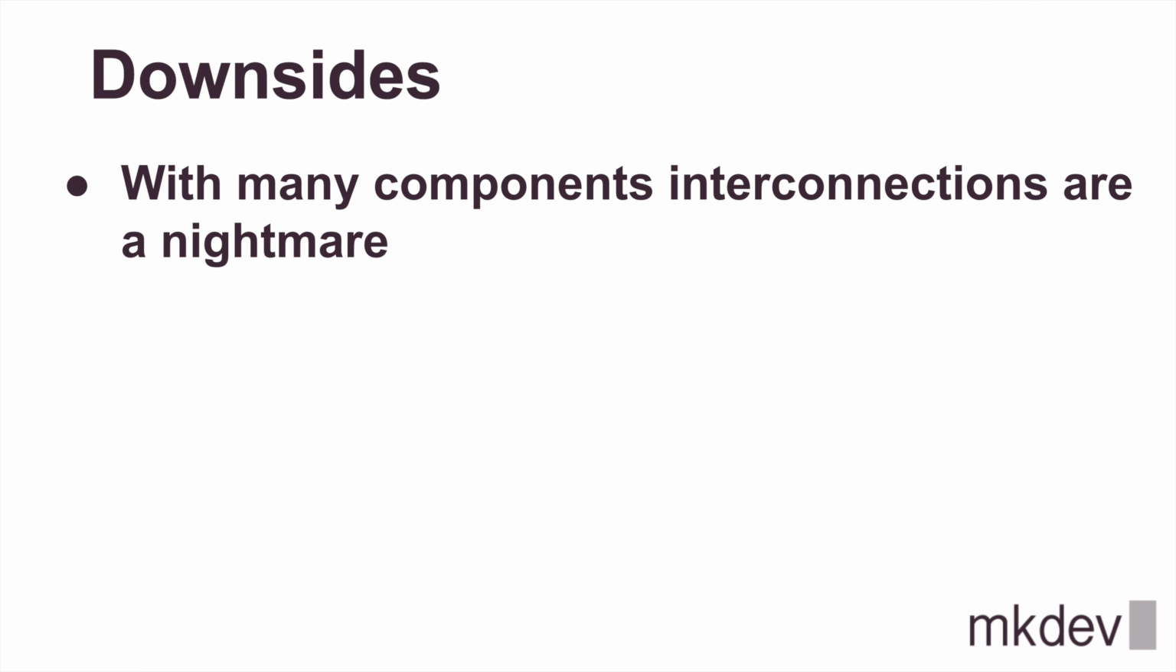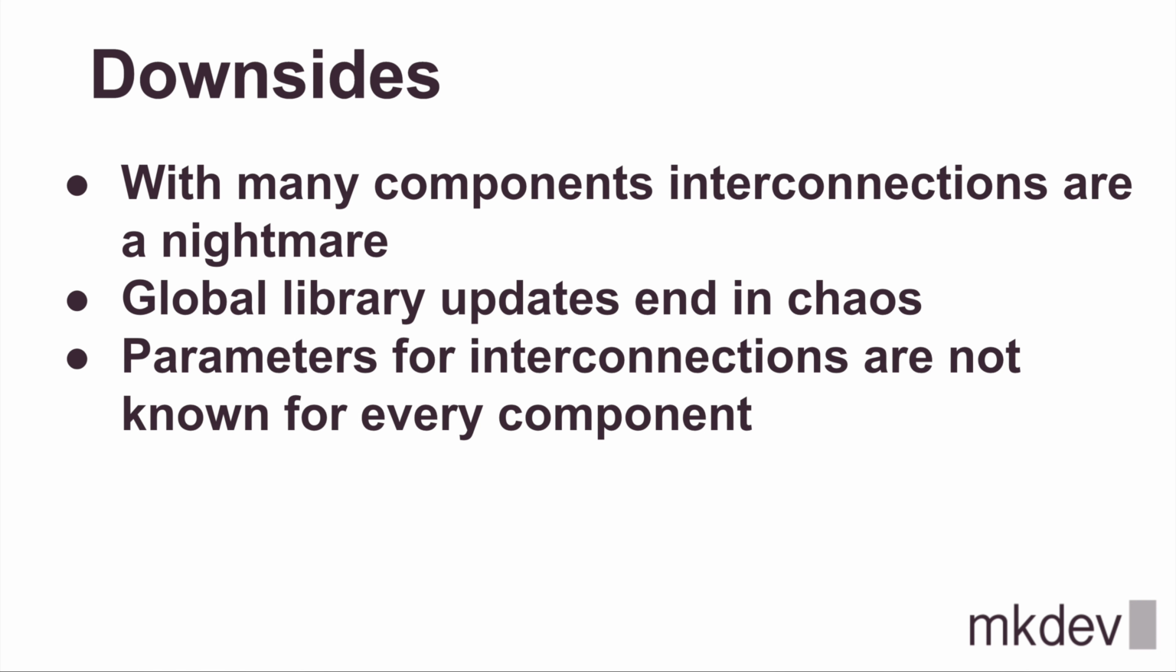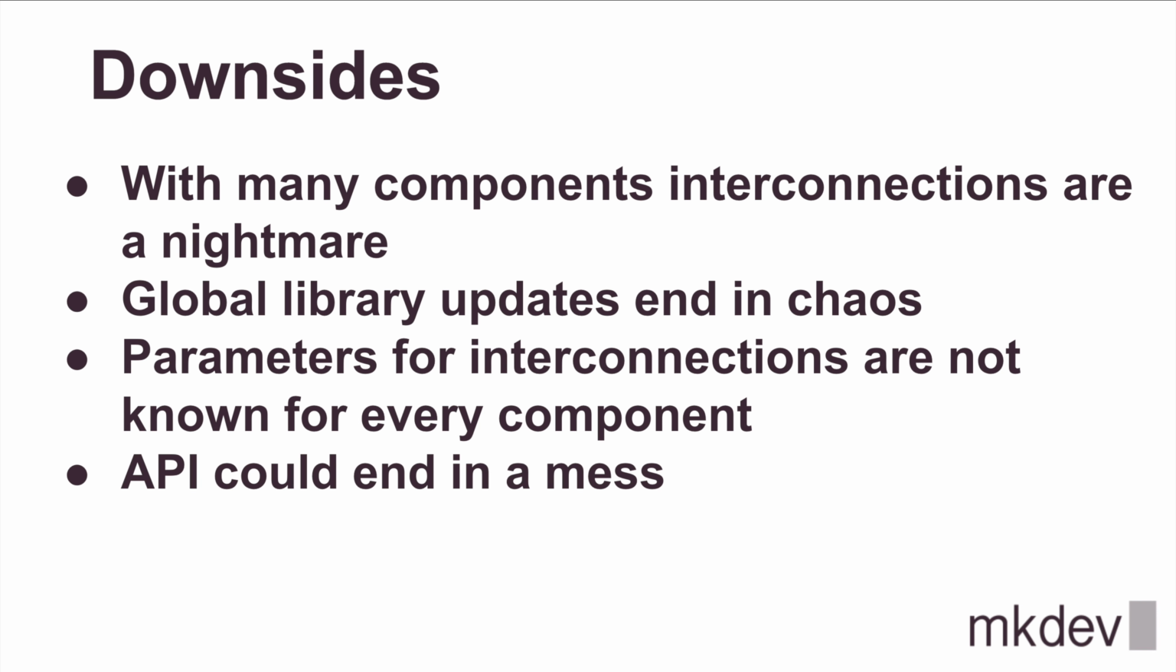When you have a huge number of components, interconnections are a nightmare. When you want to update a common library, you could end up in total chaos. Code is independent, and sometimes the parameters to interconnect those microservices are not known. APIs could end up in a crazy mess. So, what is the solution?